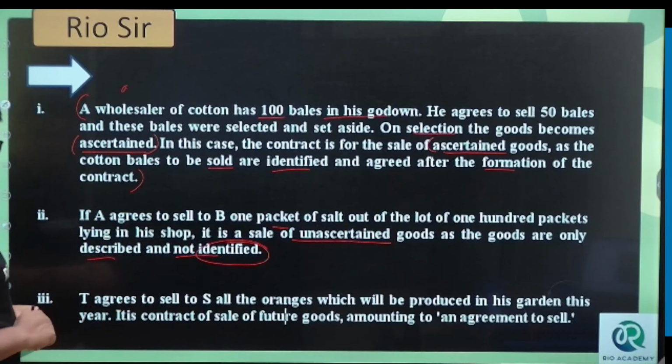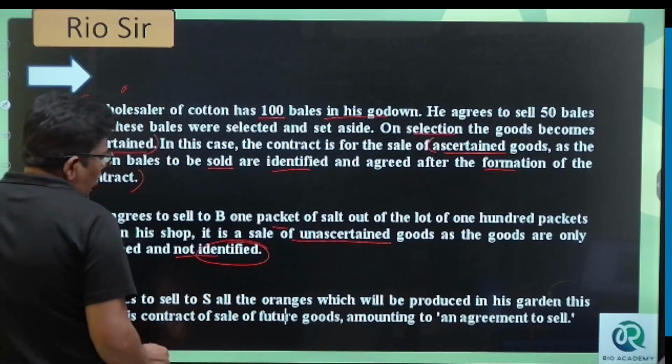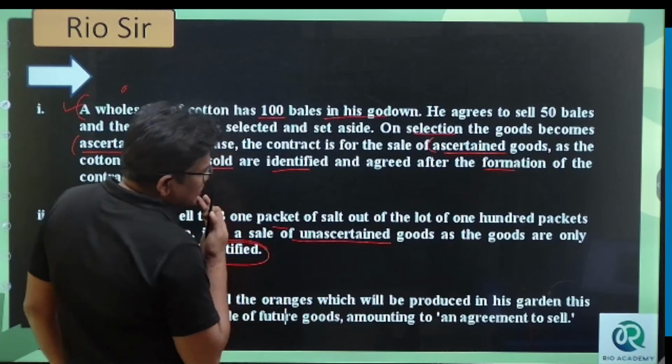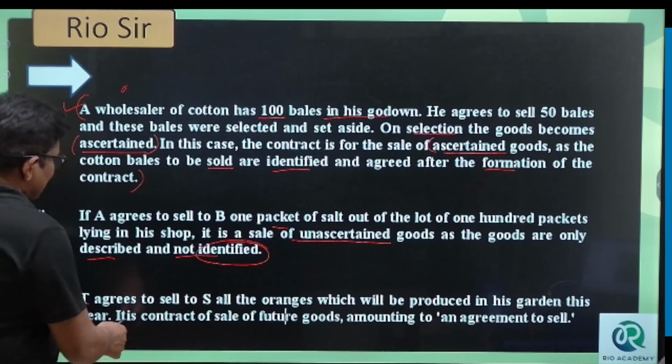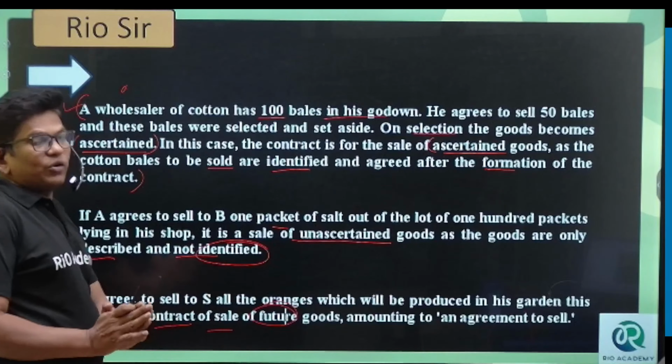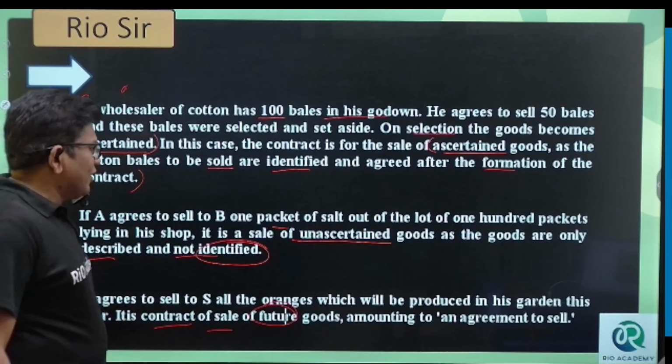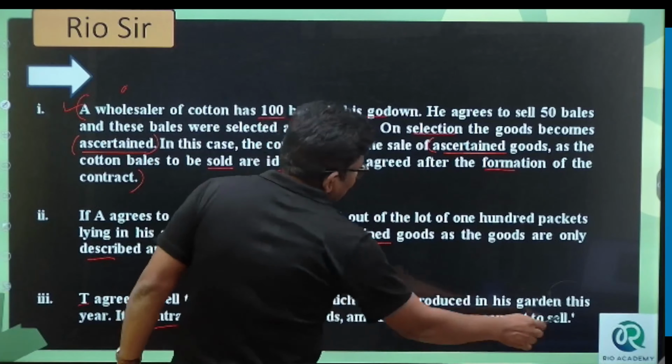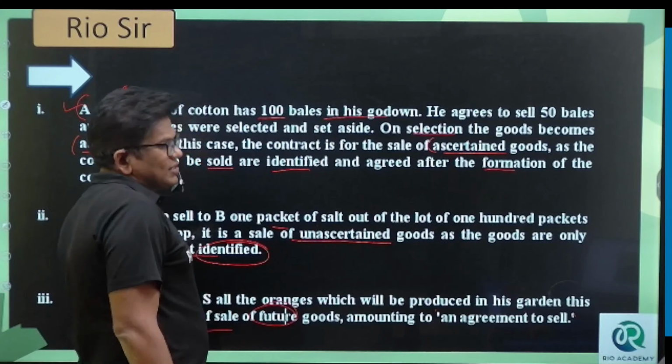He agrees to sell all the oranges which will be produced in his garden this year. It is a contract of sale for future goods, because those goods do not exist at the time of the contract. So it amounts to an agreement to sale. Agreement to sale it is.